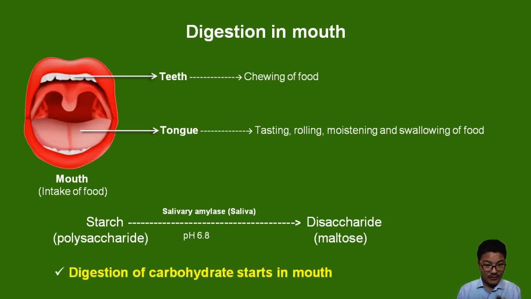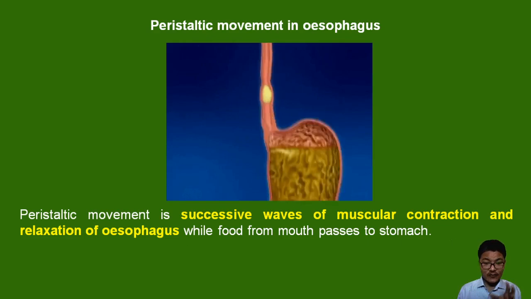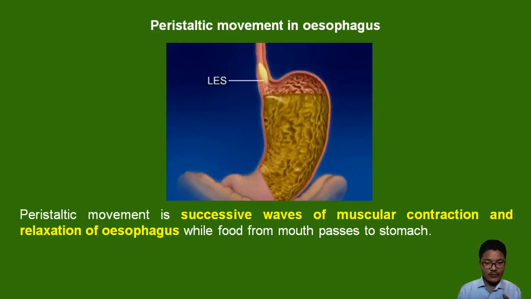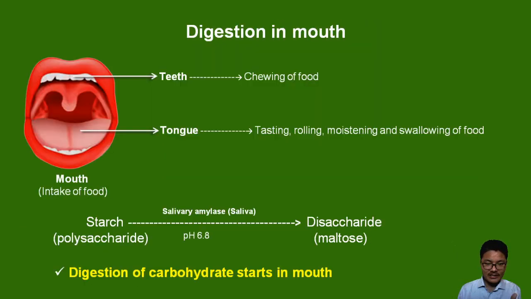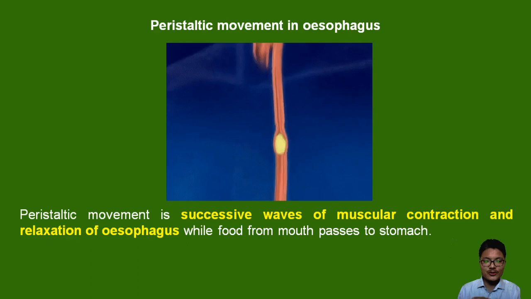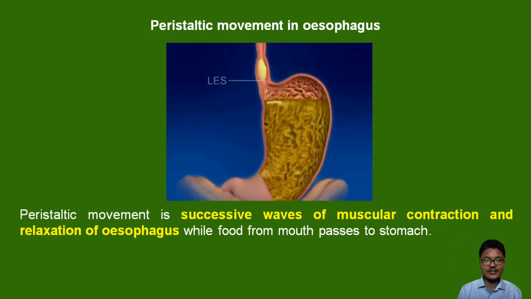Now, with this we have discussed digestion of carbohydrate, which starts in the mouth. Now what about the proteins, what about fats and other components of food? These are not digested in the mouth, but the main digestion occurring in the mouth is of carbohydrate. Now after the digestion of food inside the mouth, the food is called bolus.